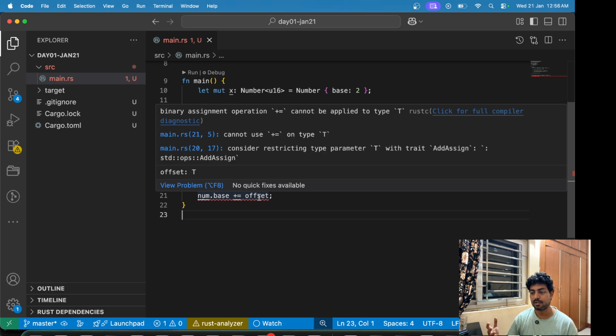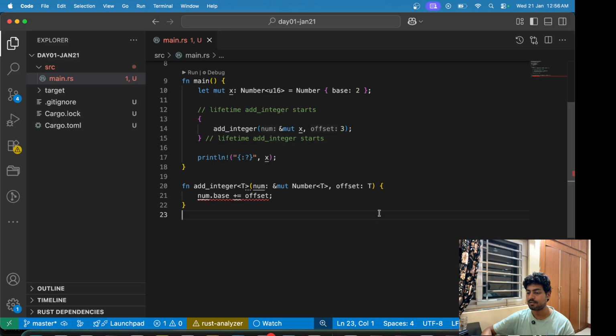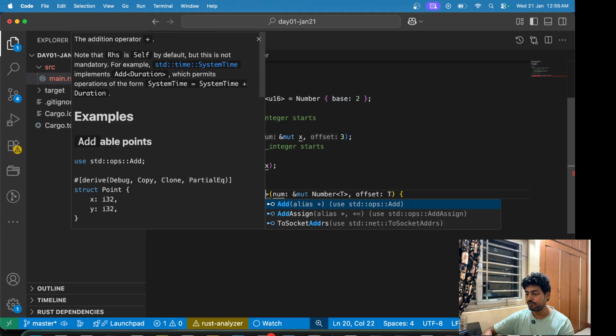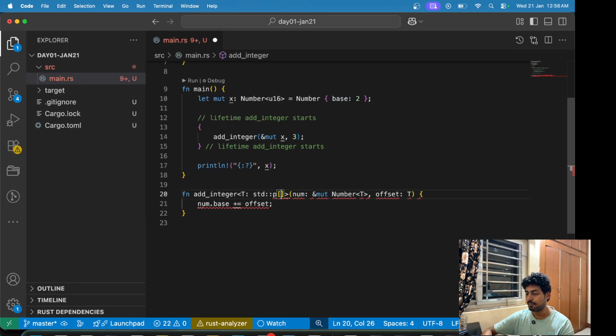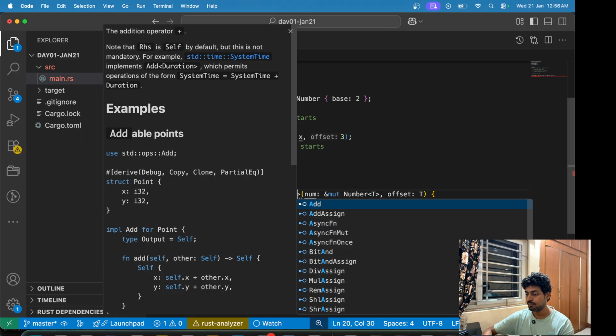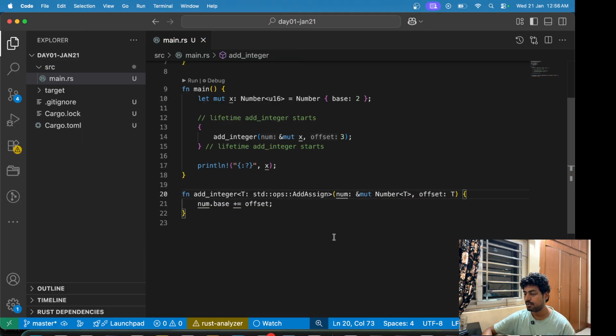We cannot have any type T. The type T should implement this trait AddAssign, and that will make our problems go away. So it is std ops AddAssign. Now this function works and we don't have to think about anything else.